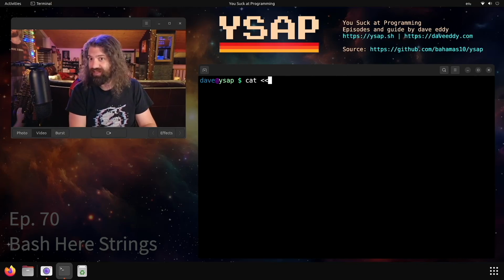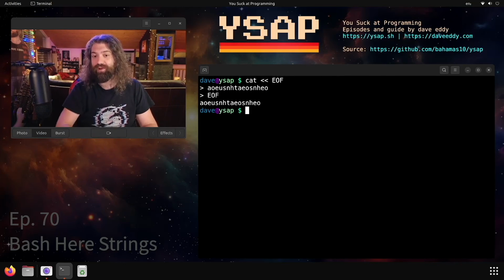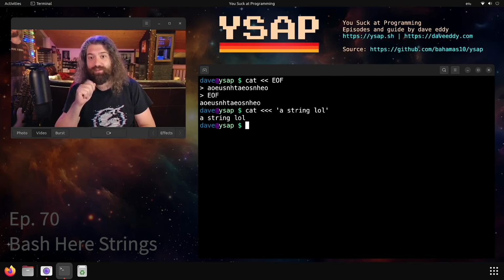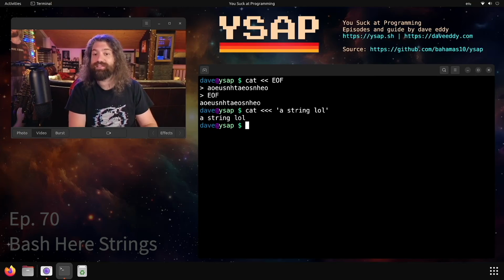You ever see the two less than signs? Hey, we can do the same thing. We can pipe into the standard input of cat, but this time we can put whatever we want here, put EOF, and then we get whatever I put there. Hey, that's pretty awesome. Did you know there's an alternative syntax? So instead of that, we can just do cat with 3 less thans. Hey, that's awesome. What do we put here? A string. So instead of reading from a file or reading until EOF, we read from a string. We use 3 less thans. That is called a here string.